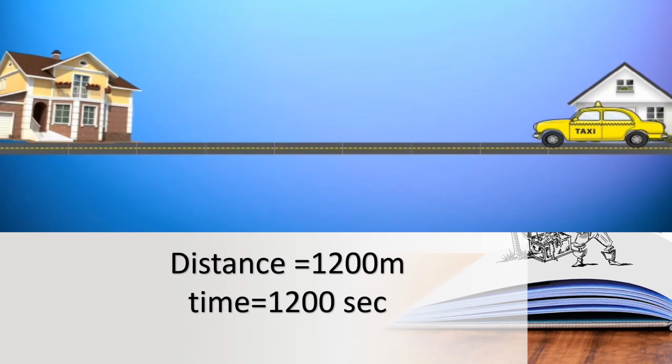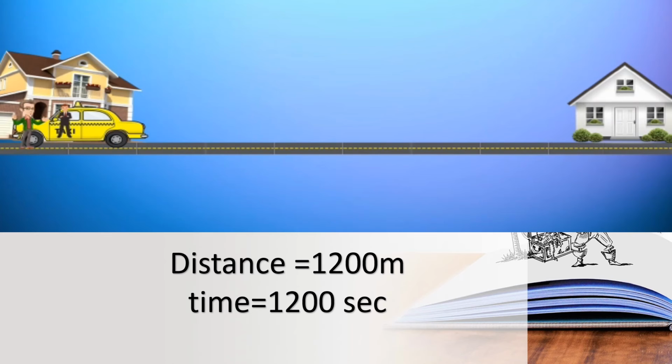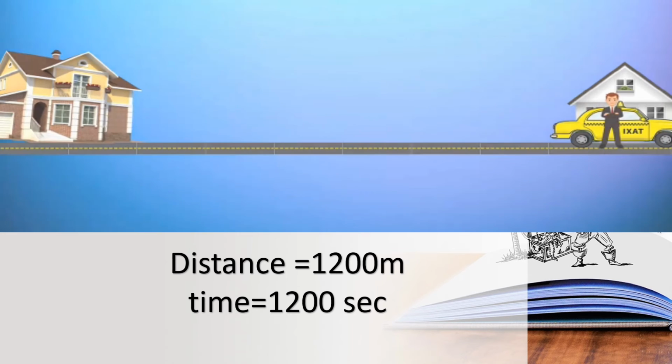Children, see here, a man is starting his travel from his house and he is going to meet his friend, and again he is returning back to his house. So the total distance is 1200 meter. For going to his friend's house 600 meter, and again to come back to his house 600 meter, so totally 1200 meter.